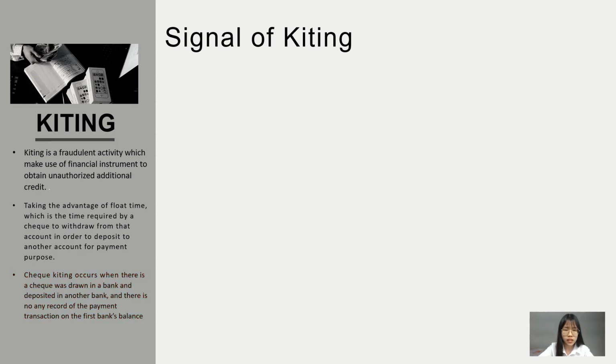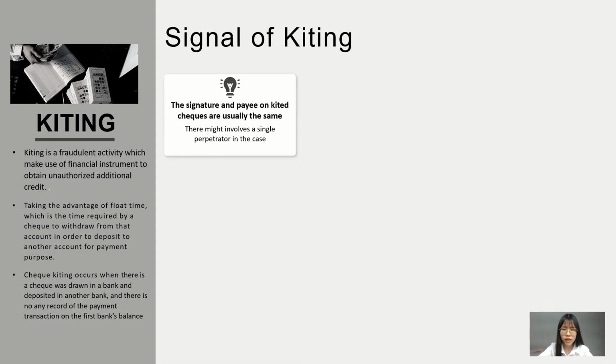And there are some signals related to kiting which can be spotted. Firstly, the signature and payee on the kite checks are usually the same. This is an indicator that there might be a single perpetrator involved in the case.